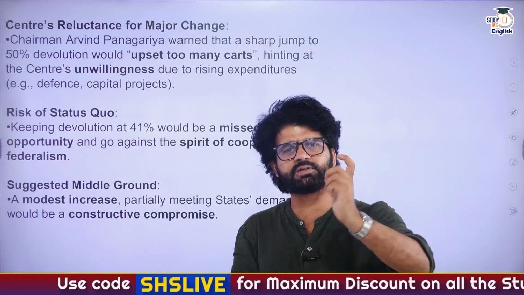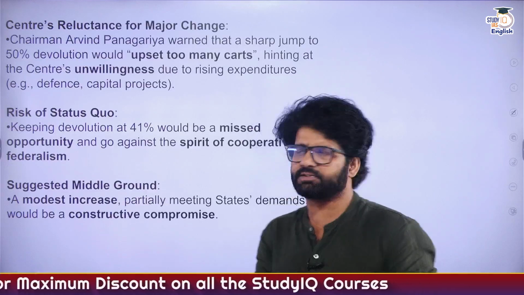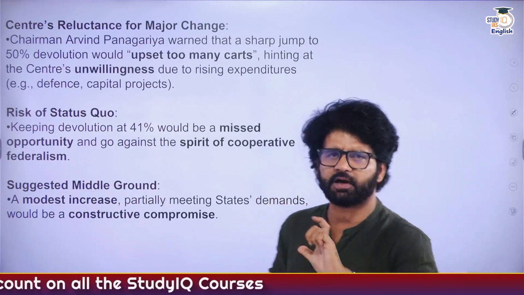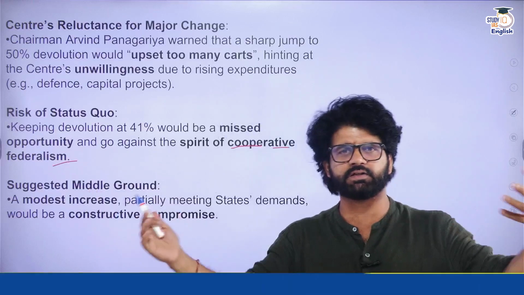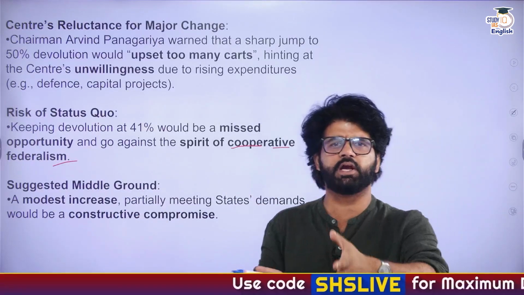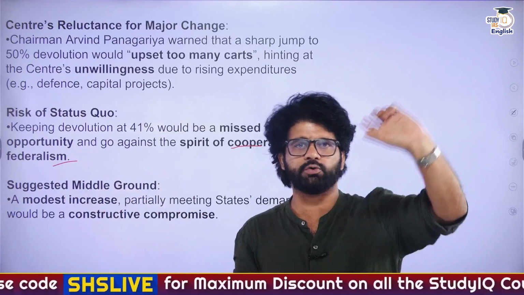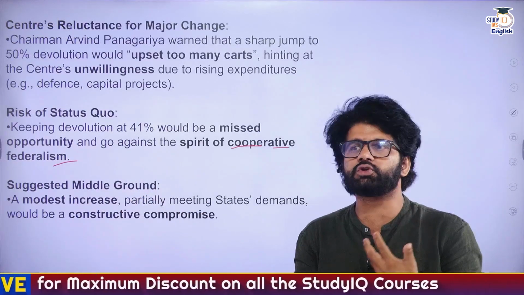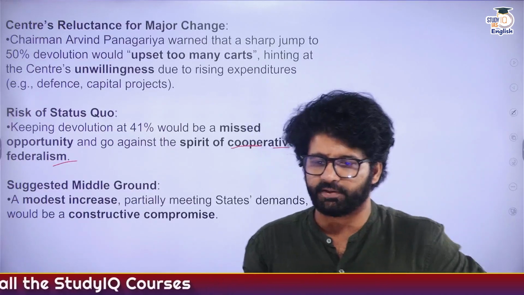It's not like the center is taking the major chunk. It doesn't look good. And cooperative and competitive federalism are two different terms which you have to keep in mind. Cooperative federalism is when state and center come together working for a common cause. Competitive federalism is when, let's say, Niti Aayog publishes certain reports and ranks different states on different criteria, who is the topper and so on. So that ensures competition among states, thereby promoting the concept of competitive federalism.